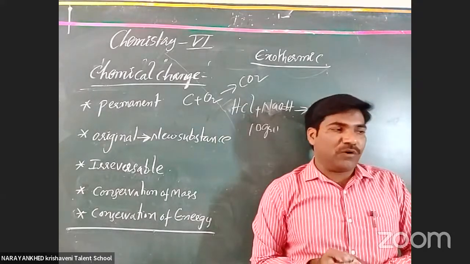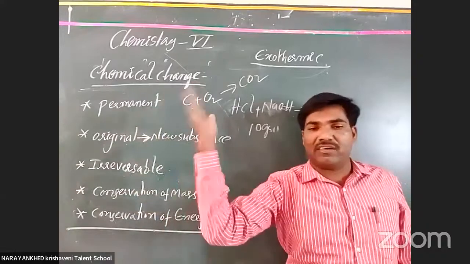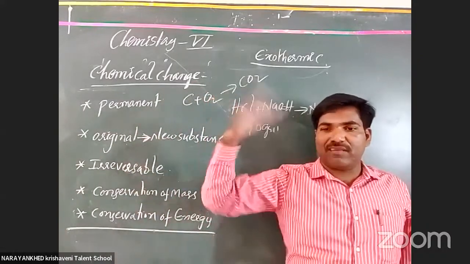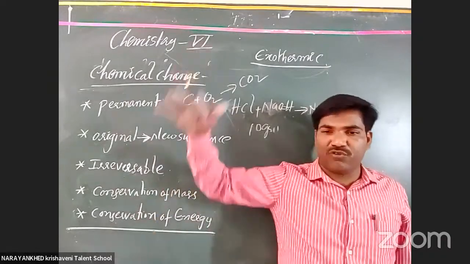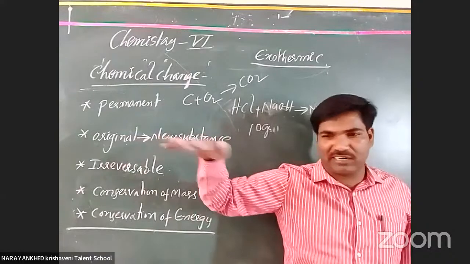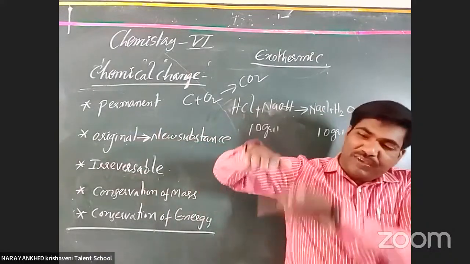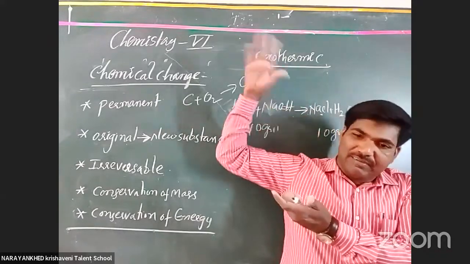And suppose we heat water; after some time, some amount of energy is emitted. Clear or not? That is called what? Exothermic energy. Heat is produced. When you hold your hand in front of heating water, you feel somewhat hot or not? It means some amount of heat energy is emitted out.